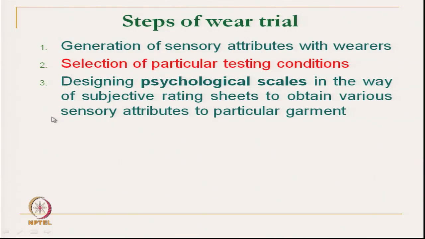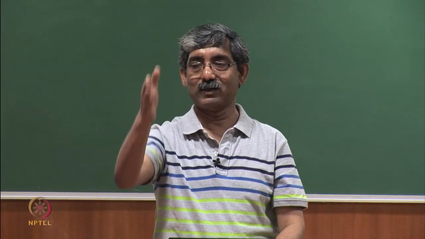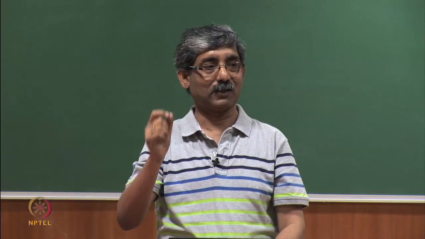Then next step is the psychological scale, different types of rating scale. We have to design a particular rating scale, that we have discussed earlier, what type of sensory attributes we want to evaluate, and we have to select a particular rating scale.